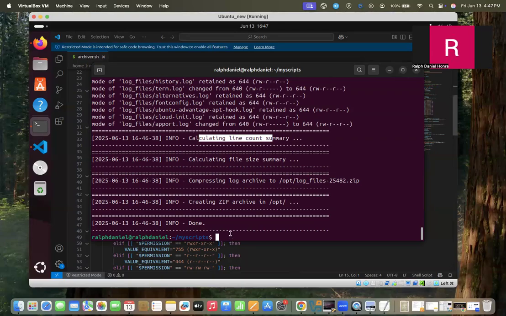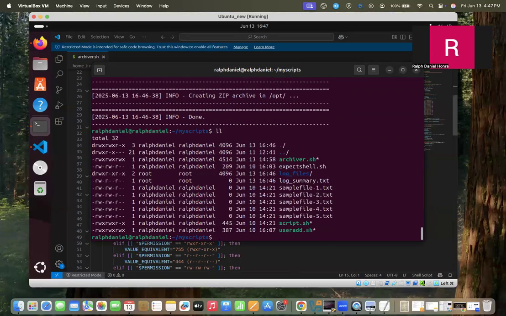So let's first check the results. Let's go inside our log files.